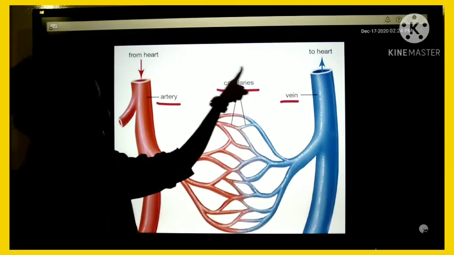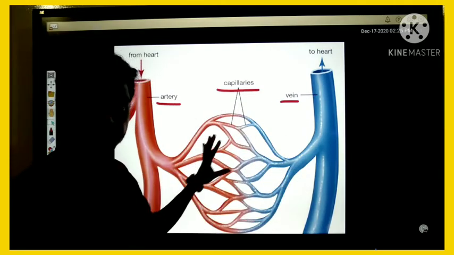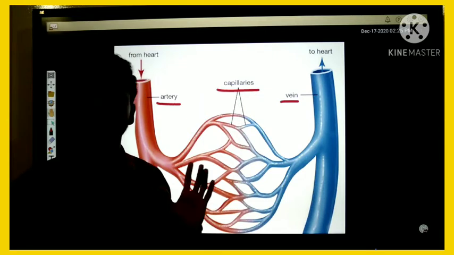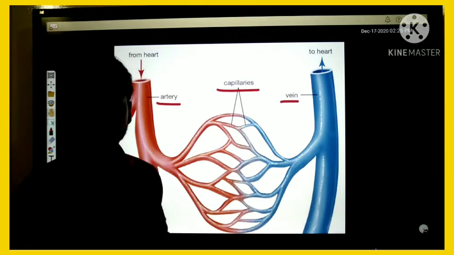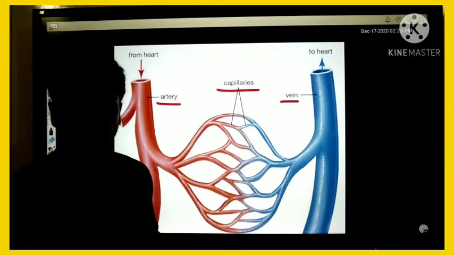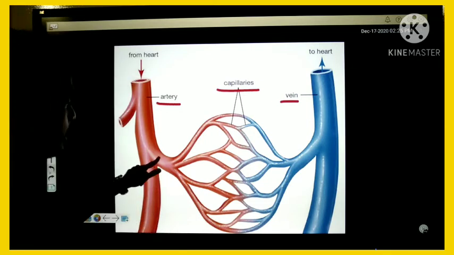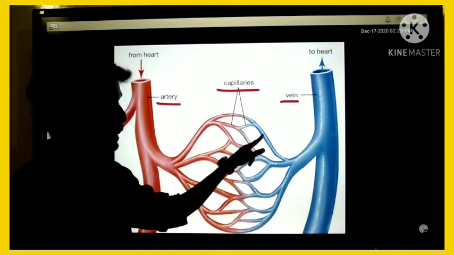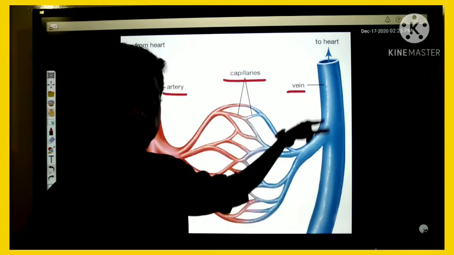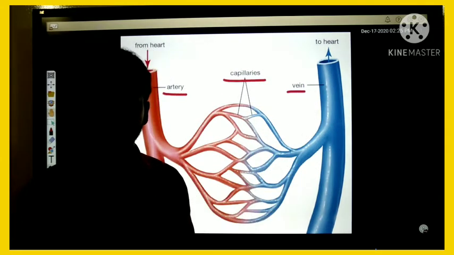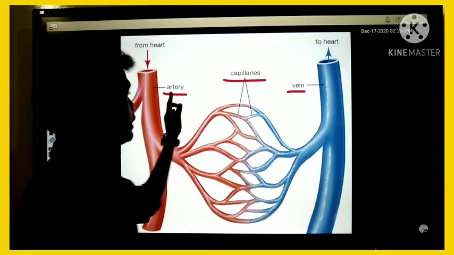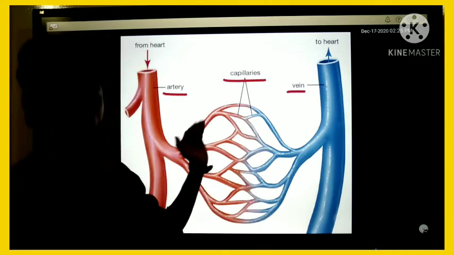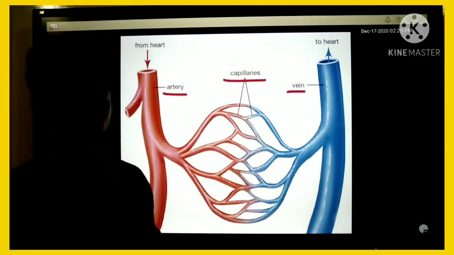Capillaries are the group of thin blood vessels seen in our body. Clear? That means the artery becomes a group of thin blood vessels. They are called capillaries, and capillaries again join with veins. Clear? So arteries, veins, and capillaries are three types of blood vessels in our body. Understand?